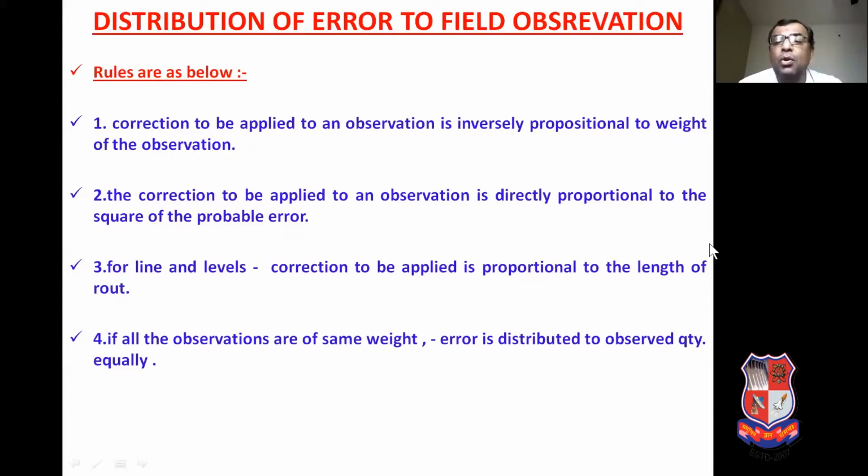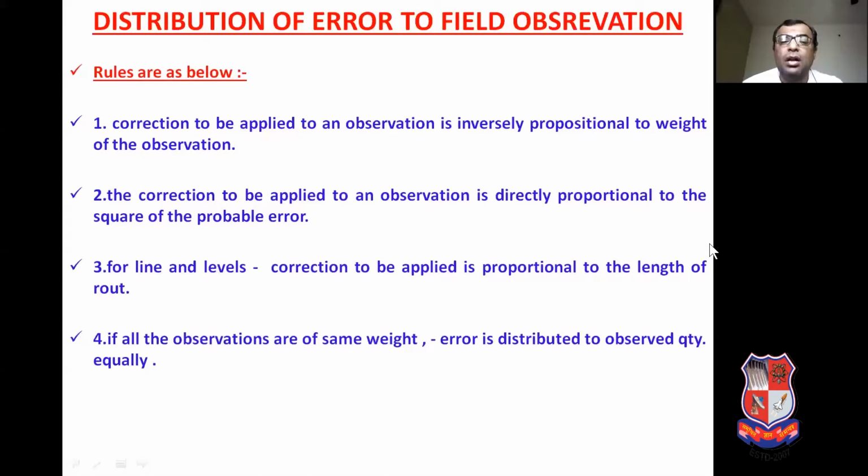That depends upon the weight of the quantity. If the weight of the quantity is high, then the amount of correction will be less. If the weight of the given quantity is less, that means we have to apply more correction, or the value of correction for that particular observation will be more.